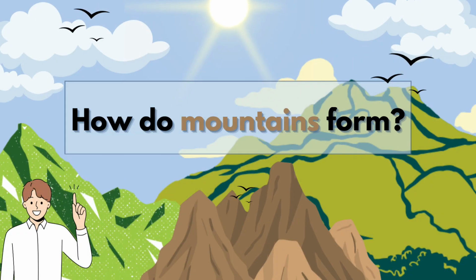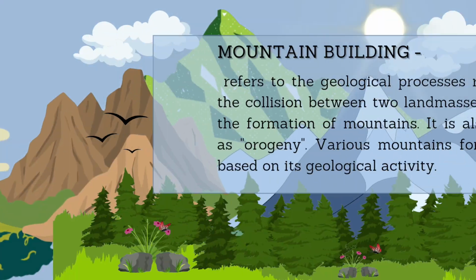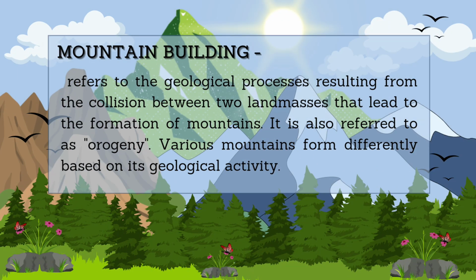Now, how do mountains form? Mountains form in a process called mountain building. Mountain building refers to the geological processes responsible for the formation of mountain ranges on Earth's surface. It involves tectonic plate movements, collisions, and interactions that generate immense pressure, leading to the formation of elevated landforms with distinct geological features. Different mountains form differently based on their geological activity.